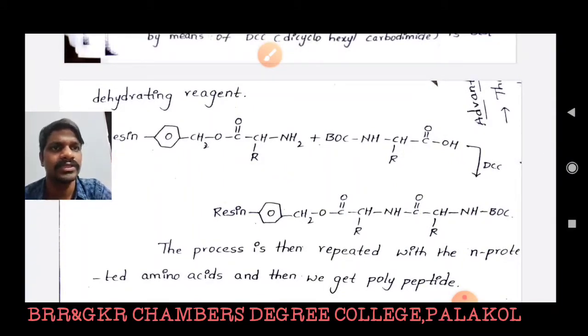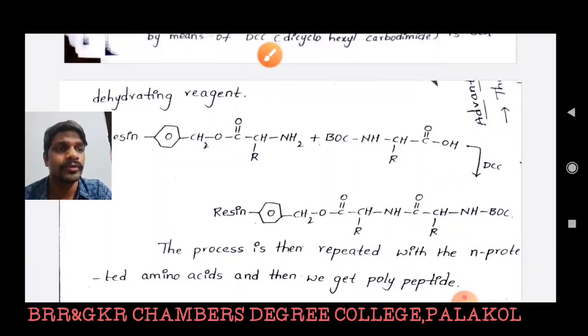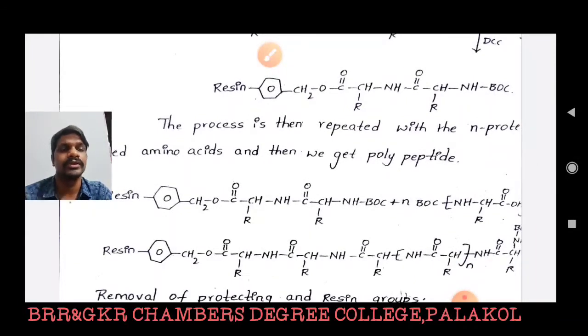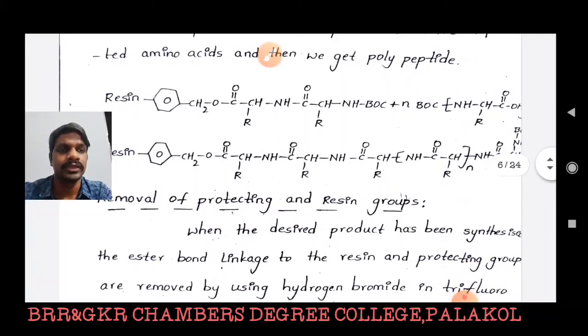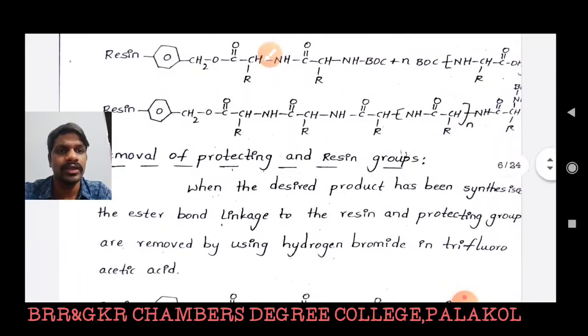Here it is one peptide linkage. The same step is followed to get the desired peptide, that means a tripeptide, pentapeptide or polypeptide. If the desired polypeptide is obtained, then the polypeptide is removed from the solid phase support. Here the final step is removal of protecting and resin groups.